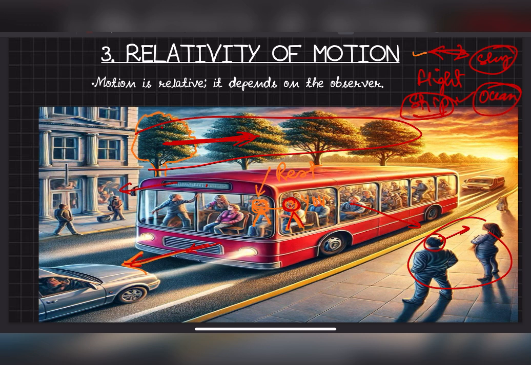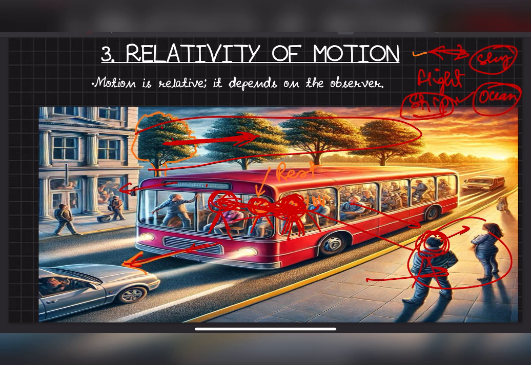Are the trees actually moving? No, you are moving. With respect to the trees, you are moving. Similarly here, this person when he looks at you will see that you are moving, but you, with respect to this person, are at rest. You are not moving with respect to the driver in the bus, you and the driver have the same distance, you don't change your position with time. So you are not moving with respect to each other, but with respect to the person standing outside, you are moving.